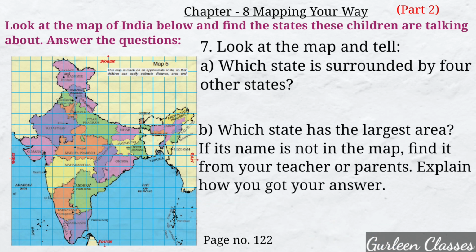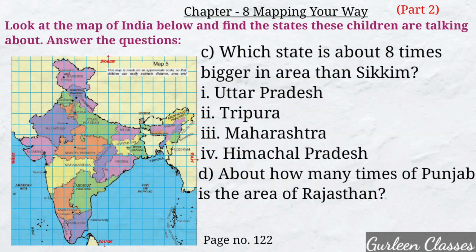Next question. Look at the map and tell A part, which state is surrounded by 4 other states. So students, here you can see Madhya Pradesh is surrounded by 4 other states. B part, which state has the largest area? If its name is not in the map, find it from your teacher or parents. Explain how you got your answer. So students, on the basis of map, I am writing the answer. The answer is Rajasthan.